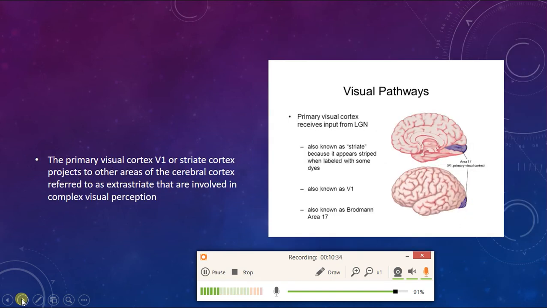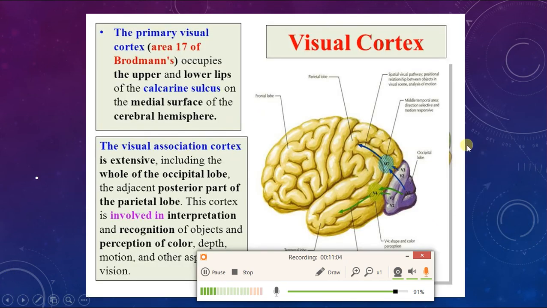The primary visual cortex is also known as V1 or Brodmann's area 17. It is also known as striate cortex because it appears striped when labeled with some dyes. Primary visual cortex also projects to other areas of the cerebral cortex referred to as extrastriate. These areas are involved in complex visual perception. Now, this is the primary visual cortex, area 17, and it occupies the upper and lower lips of the calcarine sulcus on the medial surface of the cerebral hemispheres.